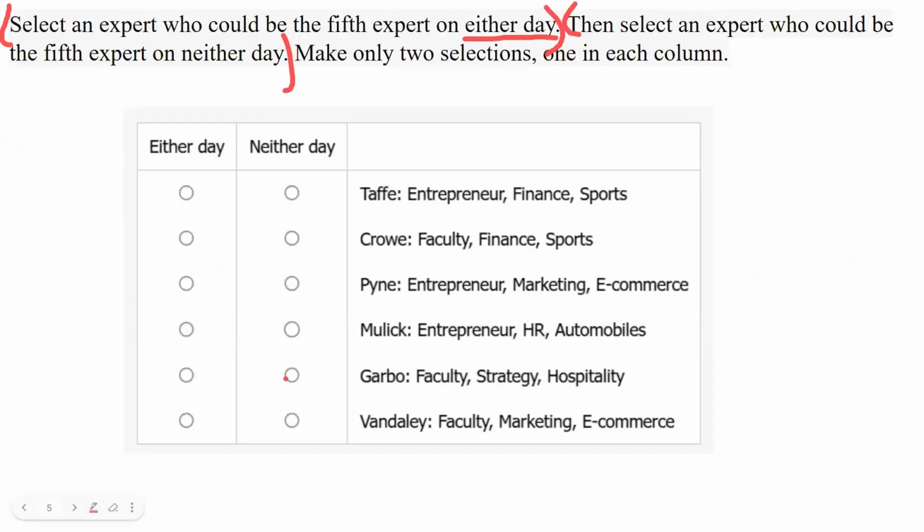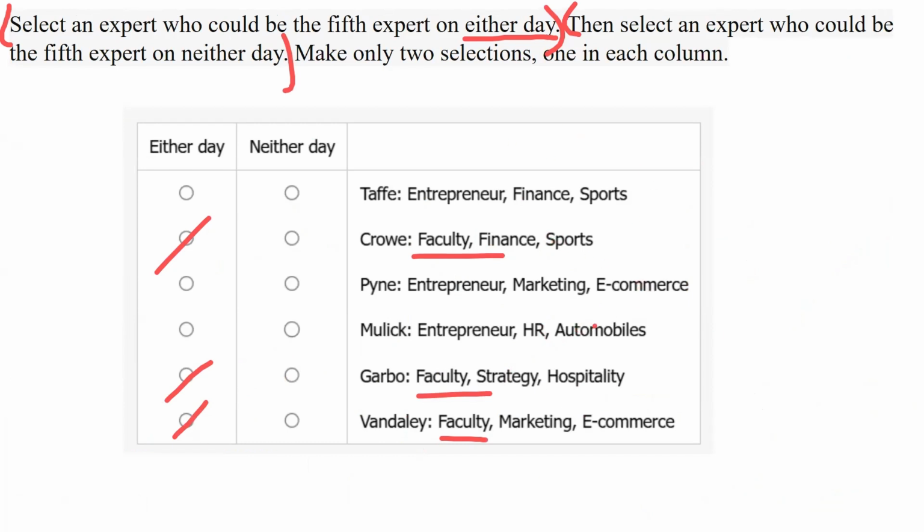Now, if we go to the options, we are looking for an entrepreneur. So automatically, who are we going to eliminate? We are going to eliminate the faculty. So Crow, he's faculty, he's gone. Then who else is faculty? Garbo, he's a faculty, he's gone. Vandalay, he's a faculty, again, he's gone. So we are left with 3 entrepreneurs.